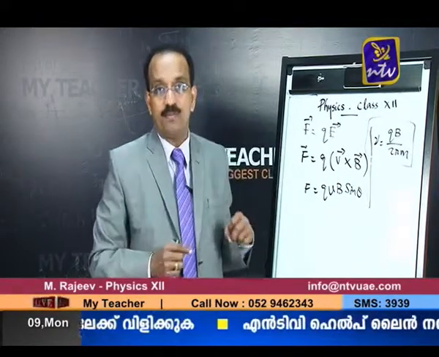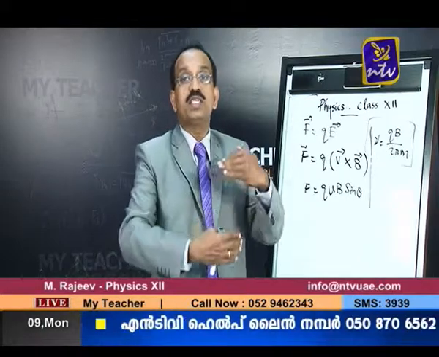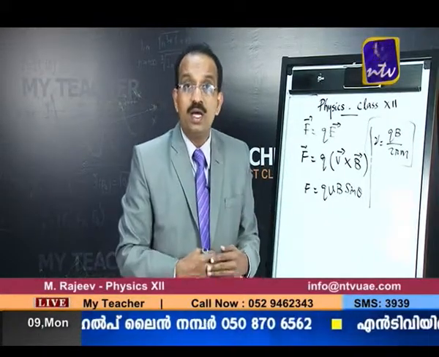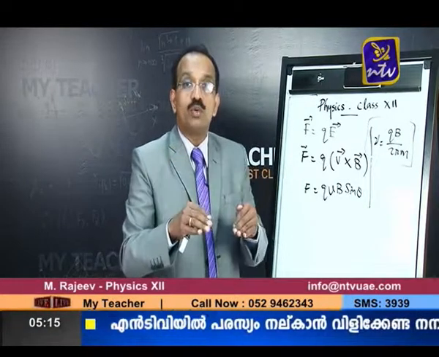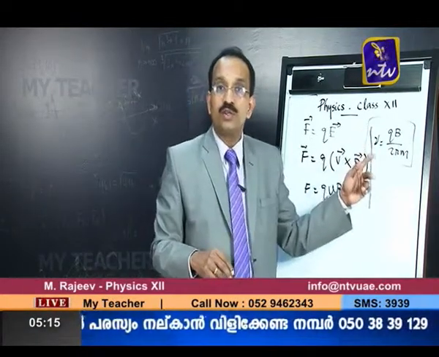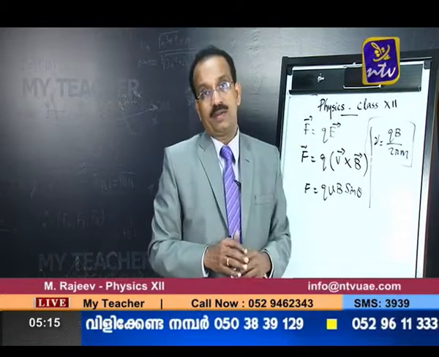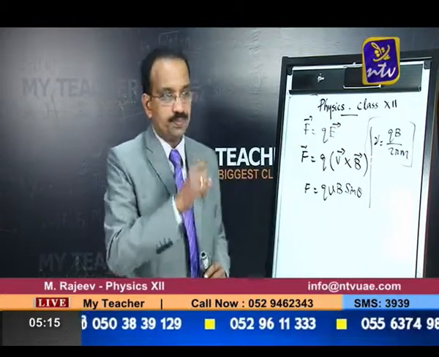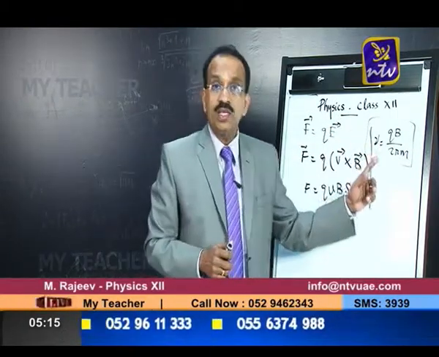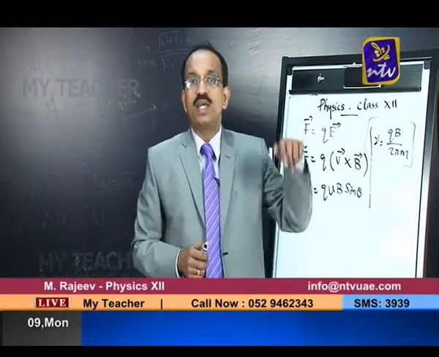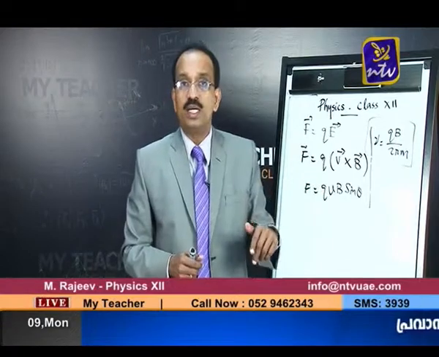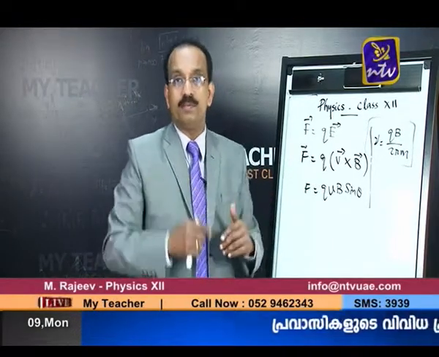The frequency of electrical oscillations provided by the oscillator to the D's should be equal to the frequency of revolution of the charged particle inside the magnetic field. So the frequency of revolution of the charged particle and the frequency of electrical oscillations from the oscillator should match or be equal.